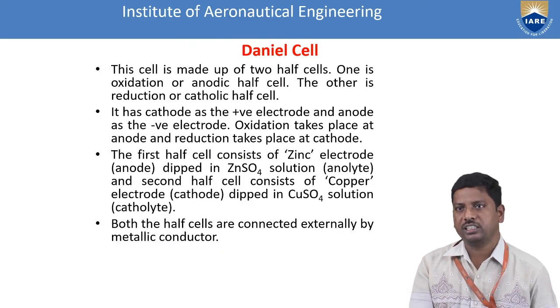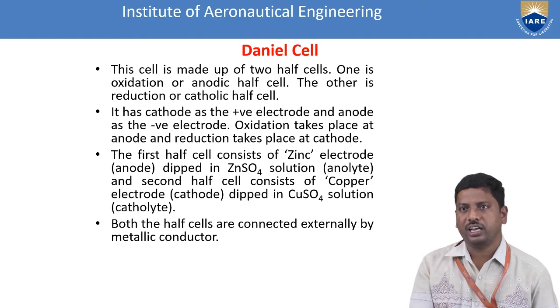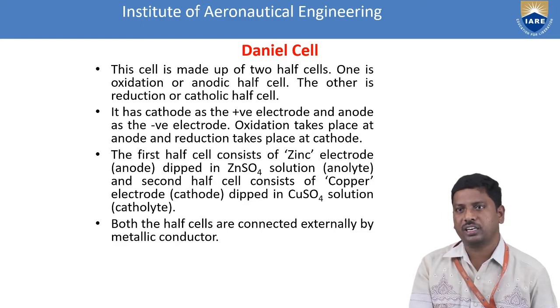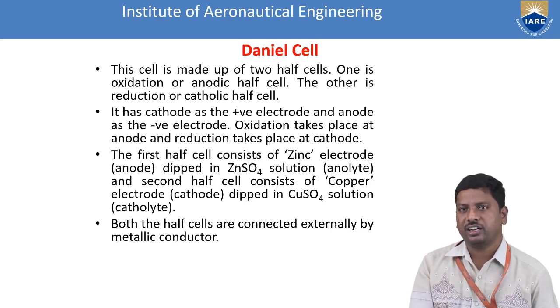This Daniell cell is mainly made up of two half cells. One is the oxidation or anodic half cell, and the other is the reduction or cathodic half cell. The two half cells contain two half cell reactions, completed by a reduction and oxidation to get a redox reaction. That is called the net cell reaction, with the cathode as the positive electrode and the anode as the negative electrode. Always oxidation takes place at the anode and reduction takes place at the cathode.